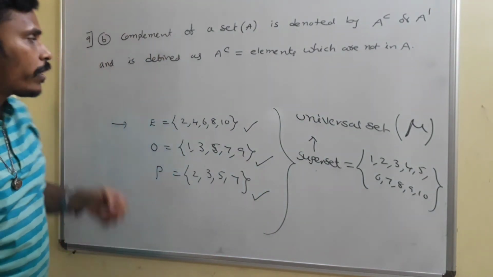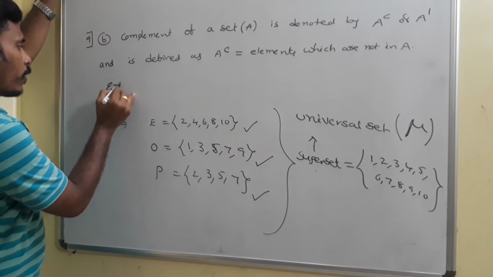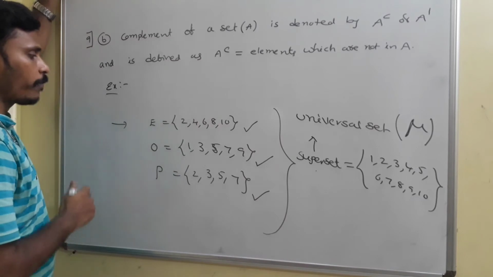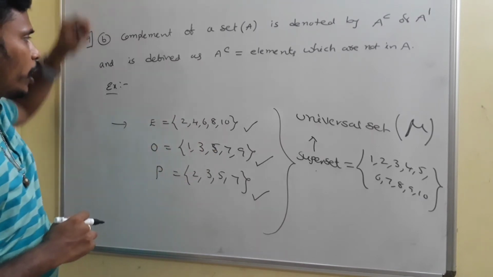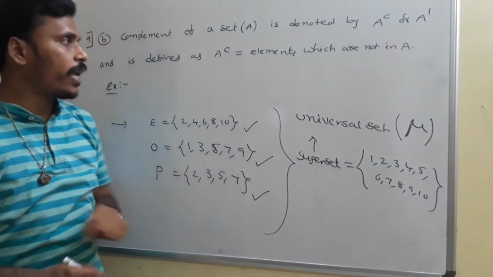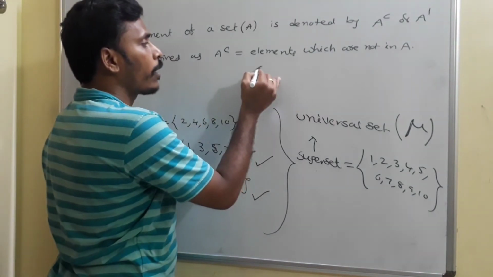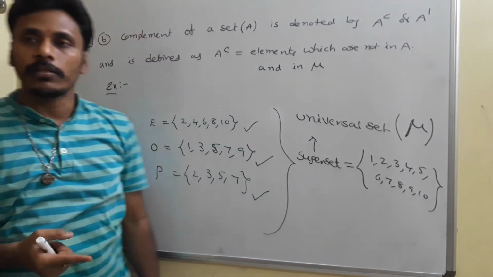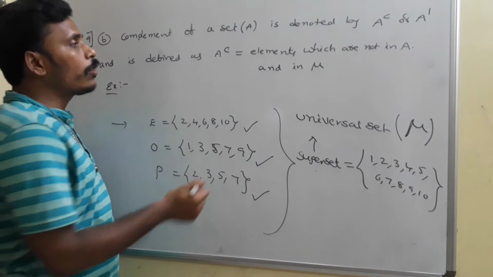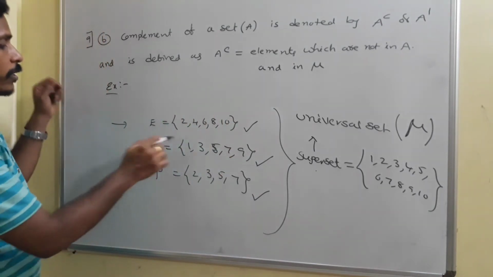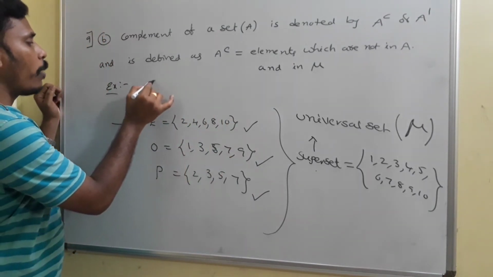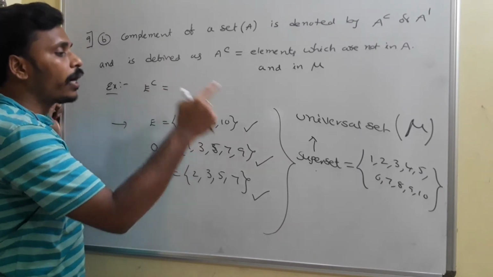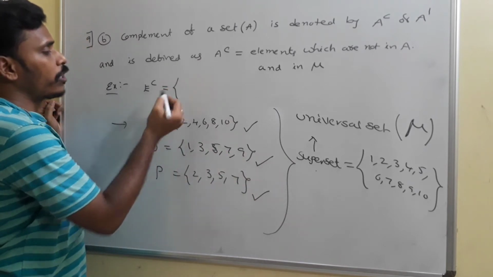Is it clear? For an example, with the same discussion, if I have even numbers, odd numbers, prime numbers, and that superset, then based on that superset we need to define the complement. So the complement of a set is defined as the elements which are not in A but are in the universal set. The element should be in the universal set but not in A, and all those elements we consider for the complement. Suppose in this example, what is E complement? E complement means elements which are not in E and are in mu. So let's check everything.